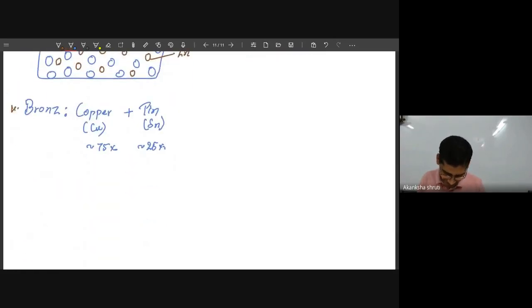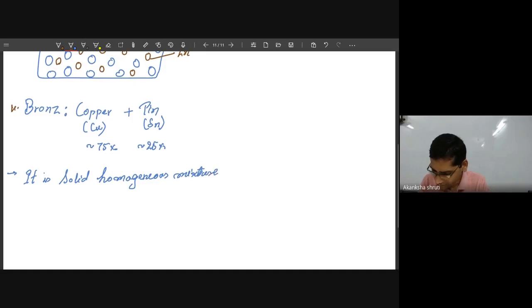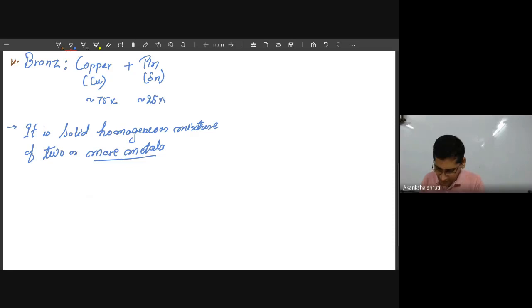So what is an alloy? Let me write. It is a solid homogeneous mixture of two or more metals. Here the particles of each metal are distributed uniformly.